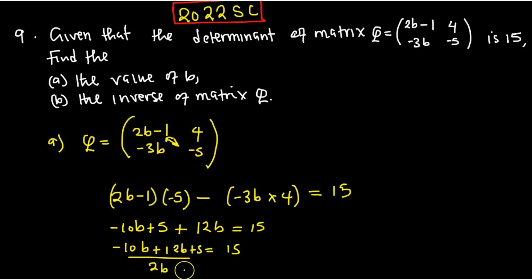So this is 2B, there's a plus 5, equal to 15. Let me bring it this side. So this one is going to be 2B equal to 15 minus 5.